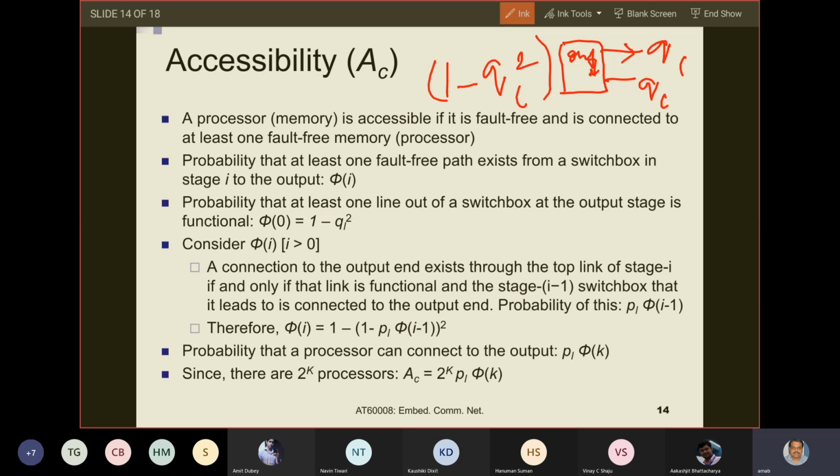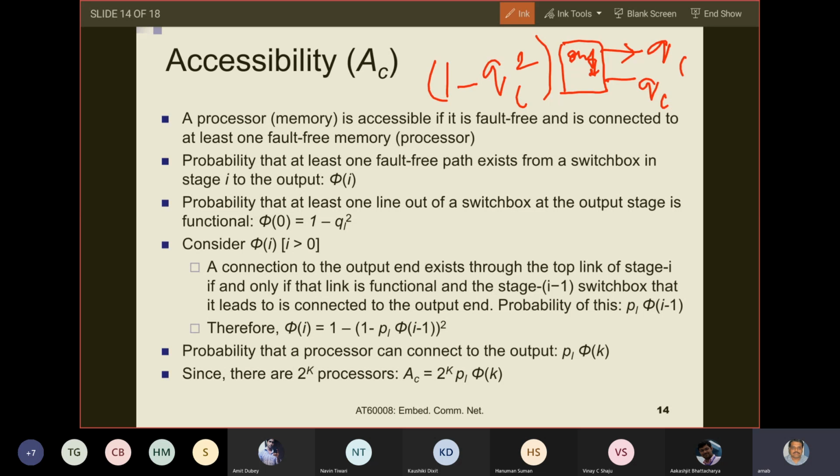Consider theta I. Now again we consider recursively, and now we are going backwards from output to the input. Previously we were going from input to the output. So a connection to the output end exists through the top link of stage I if and only if that link is functional and the stage I minus 1 switch box that it leads to is connected to the output end.